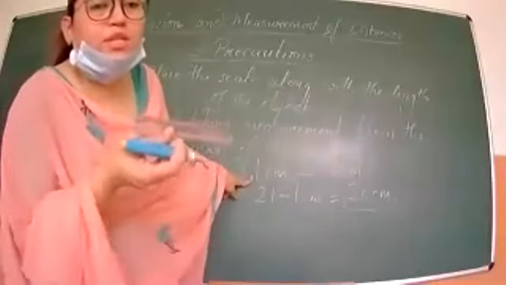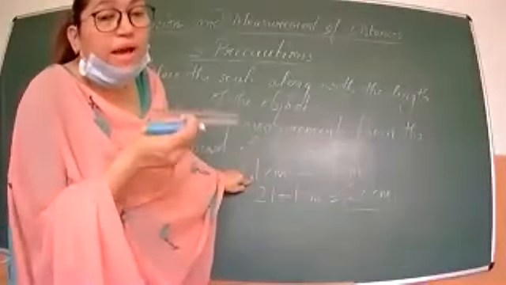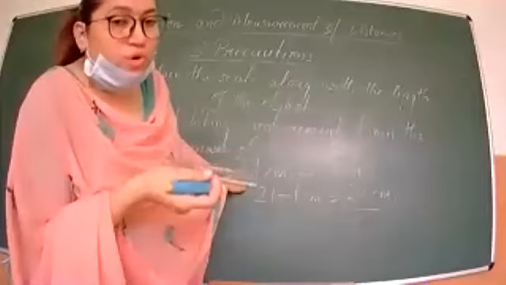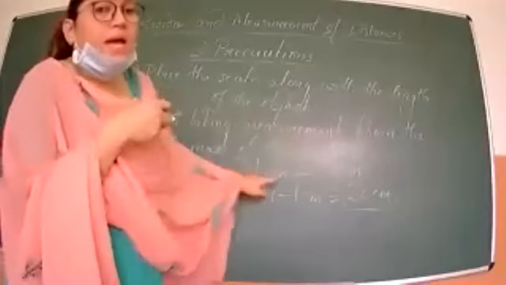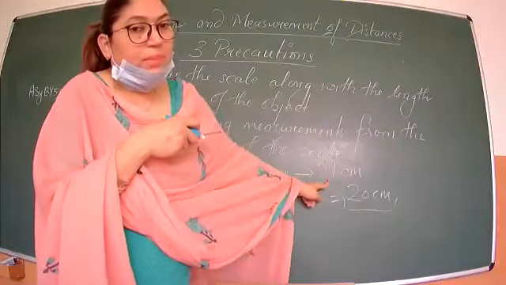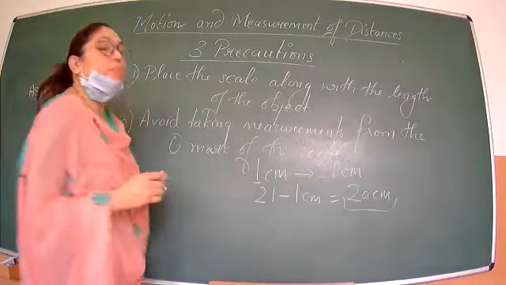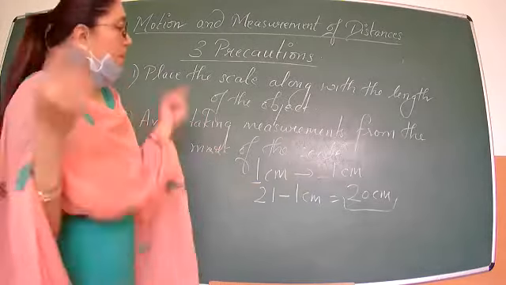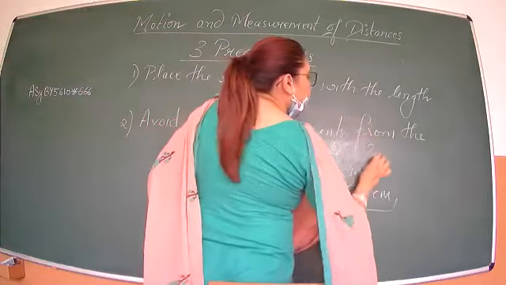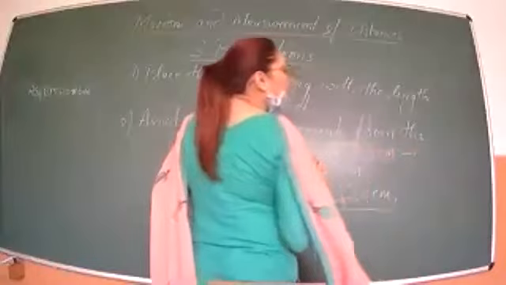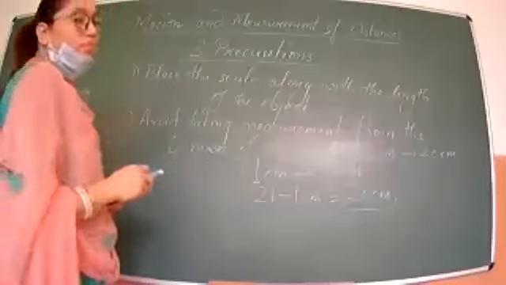I have done minus 1 because I started the measurement from the mark 1 centimeter. Otherwise, you know that the units on the scale begin from 0 centimeter. So I have skipped 0, because in my scale the 0 is not clear or it has broken ends. That's why I started from 1 centimeter and the last mark is on 21 centimeter, so I subtract 1 centimeter. One more example just like this. If my starting point is 3 centimeter and my ending point is 20 centimeter, can you tell me what is the length of my object?